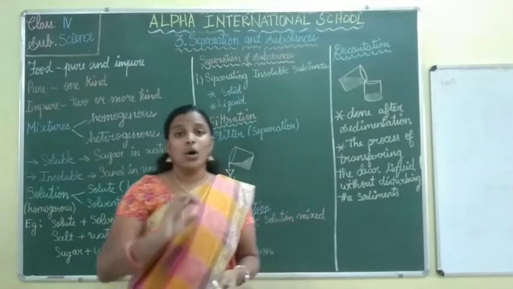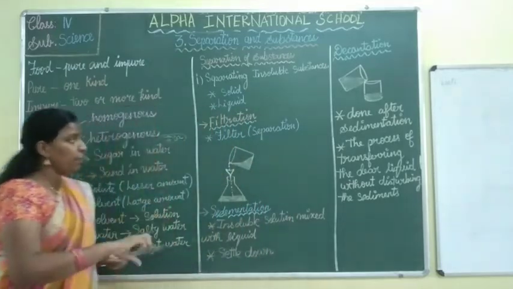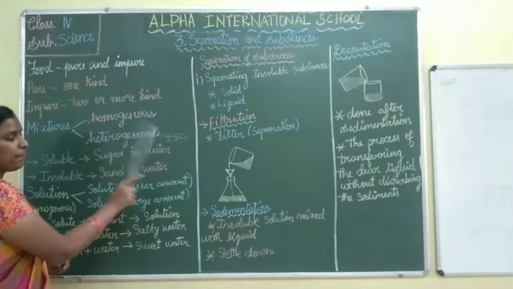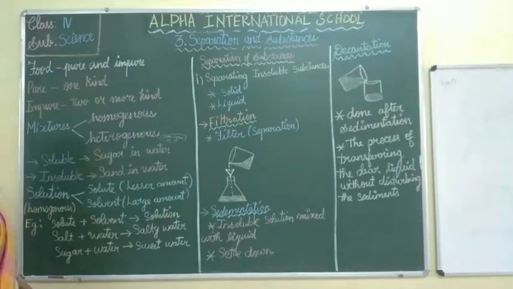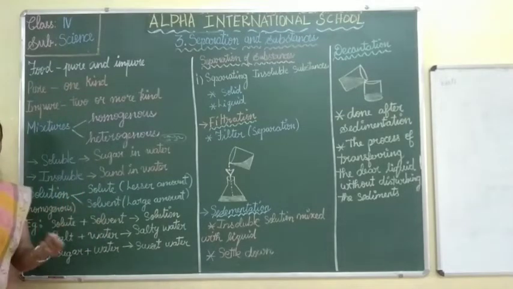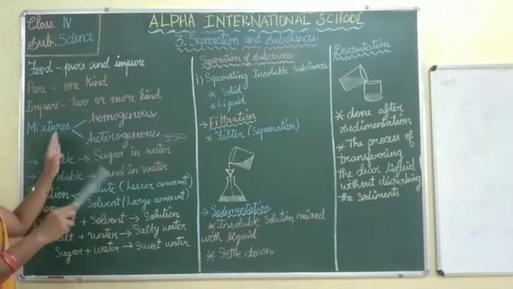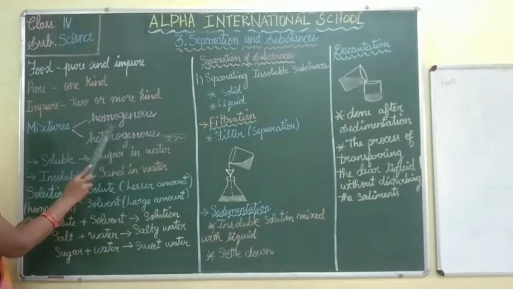That is known as a mixture. A mixture can have different particles added into the same solution. You can divide mixtures into homogeneous and heterogeneous.